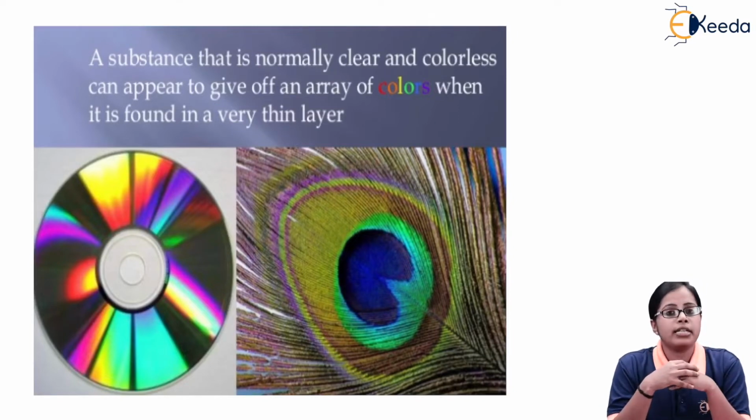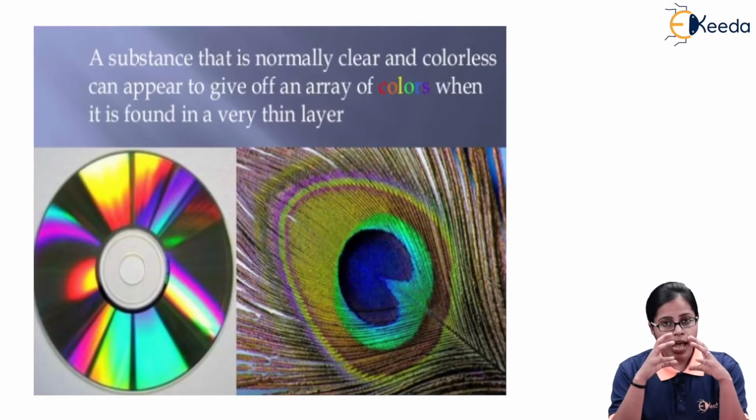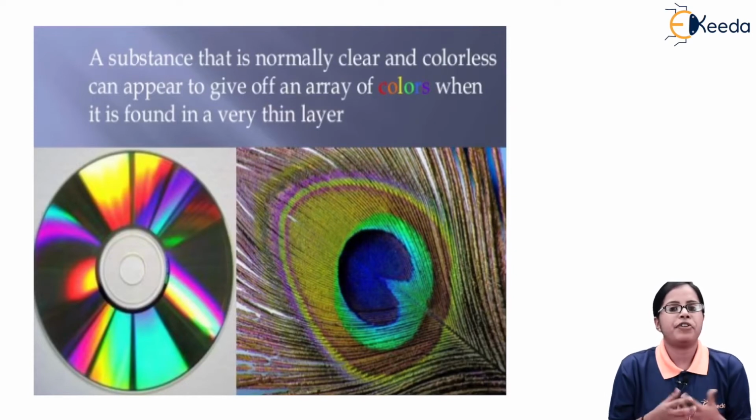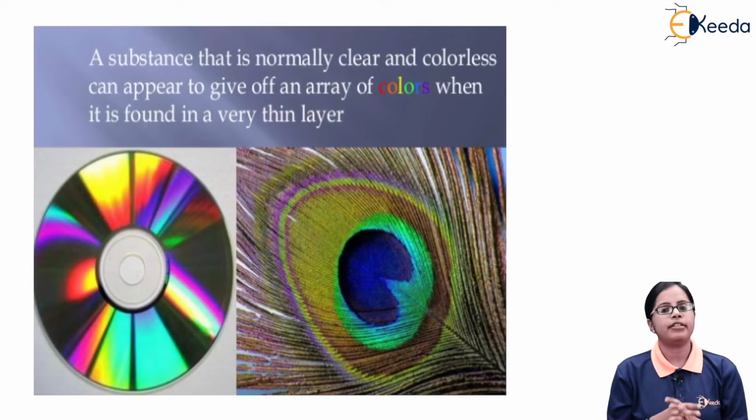This is nothing but the thin film interference. The array of colors obtained is due to the interference happening in the thin film.